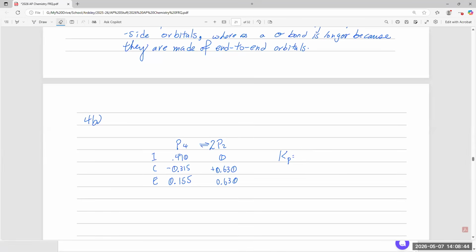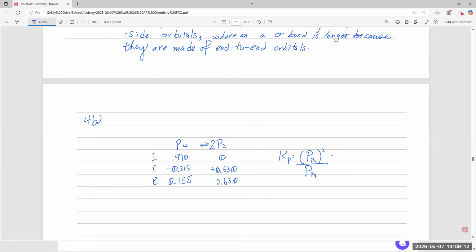It's going to be the pressure of P2 squared, right? Remember the coefficient, over the partial pressure of P4. Okay. Love how they use phosphorus so that their multiple P's are trying to confuse you. They're not actually making this hard because of chemistry. They're just trying to make it confusing, right? All right, so we got that.